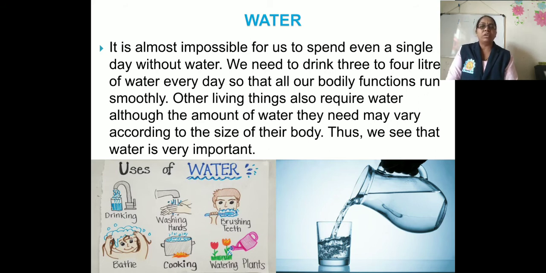Other living things also require water, although the amount of water they need may vary according to the size of their body. Thus, we see that water is very important.